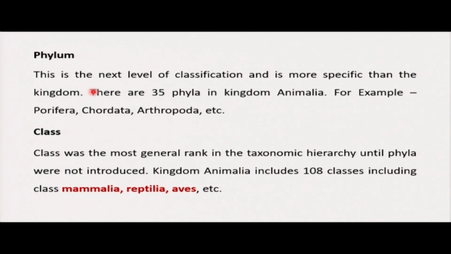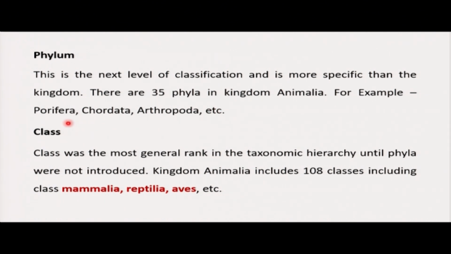This is the next level below the kingdom. This is the level of classification and is more specific than kingdom because we are now getting more specific. There are 35 phyla in kingdom Animalia. This one you have to understand. When we say phylum, that is singular. When we say phyla, that is plural.